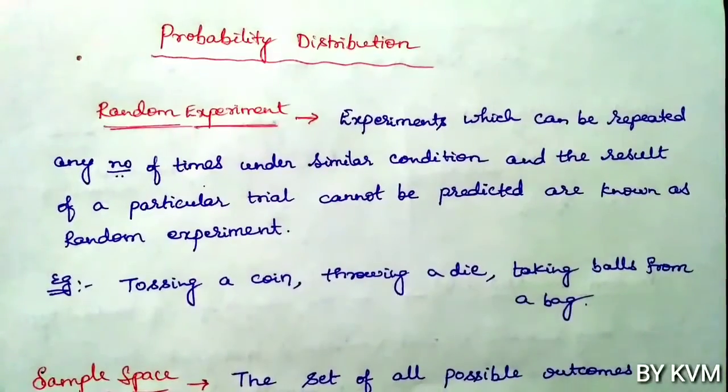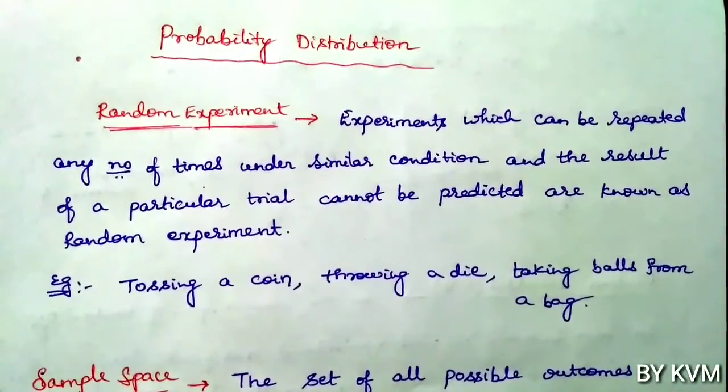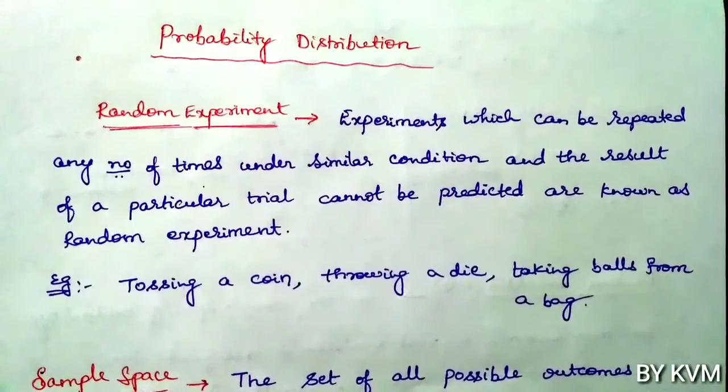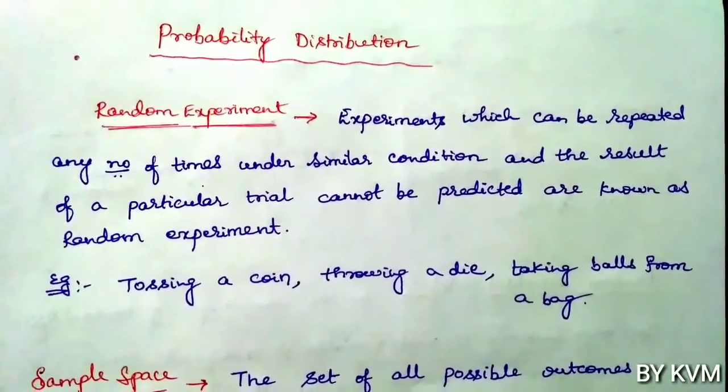Taking balls from a bag. If a bag contains 10 different colors of balls, when you pick a ball the first time, you may get a different colored ball. When you pick the ball the second time, you may get a ball of a different color. So each time you can't predict which colored ball you are going to get. So these are the examples of random experiment.